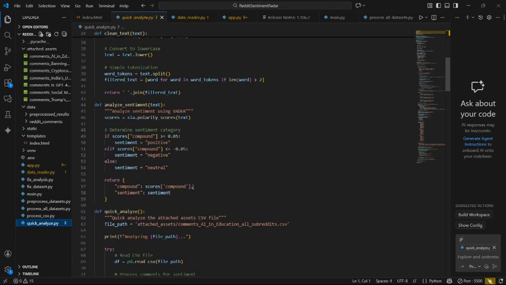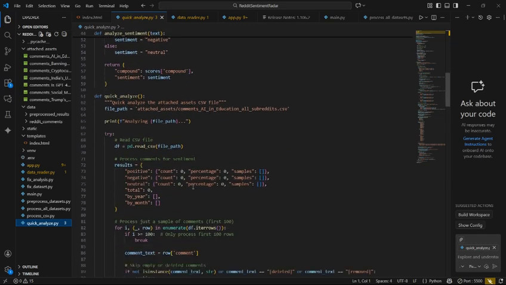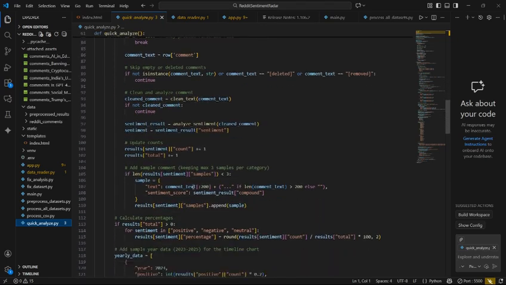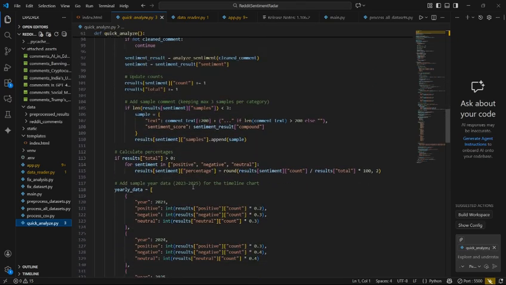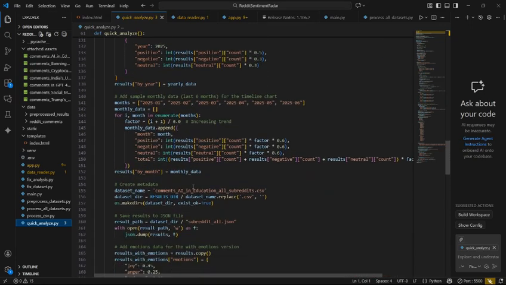Okay, so let us understand the system workflow. The user uploads Reddit data. The data is cleaned and pre-processed. Sentiment analysis is performed. Results are stored. The Flask app visualizes the output. The systematic pipeline ensures accuracy, efficiency, and scalability.